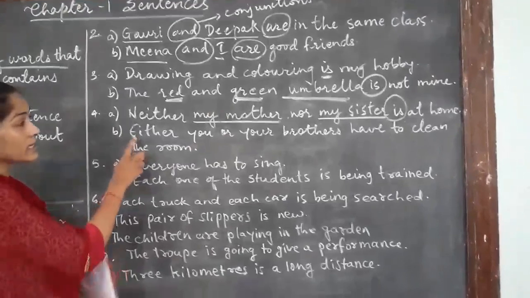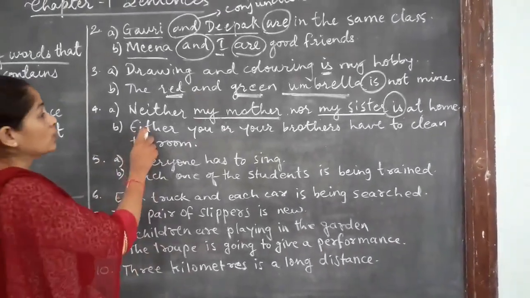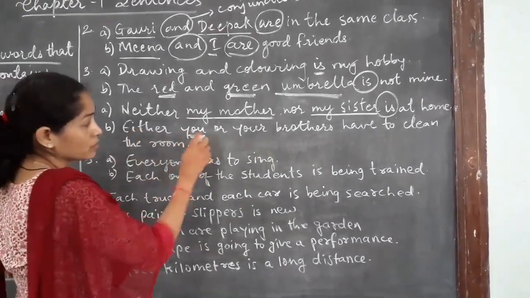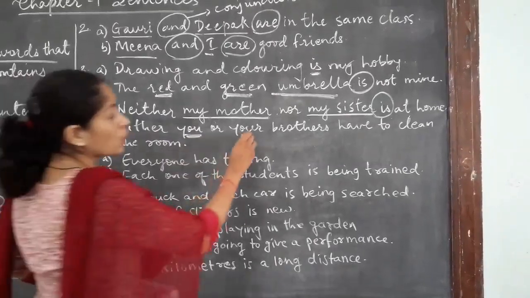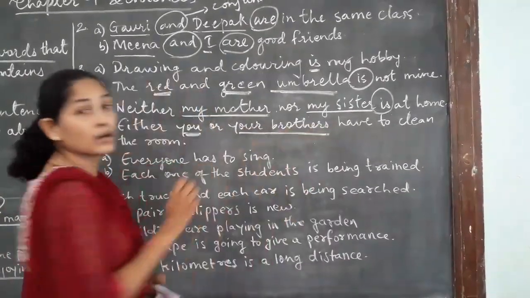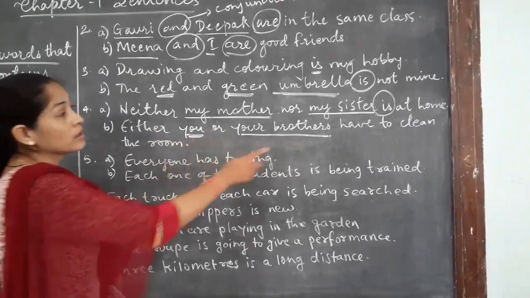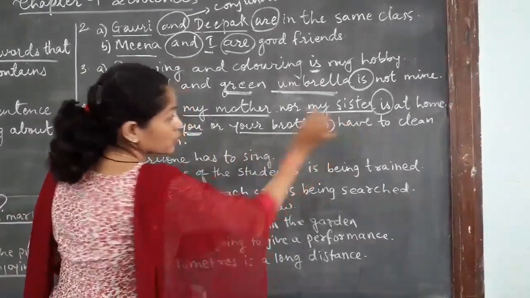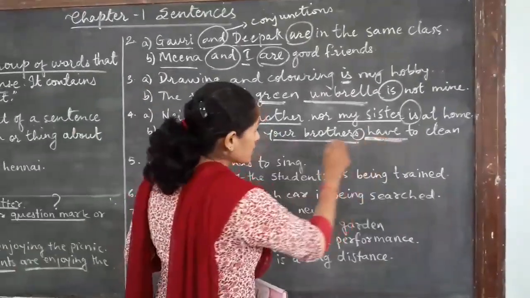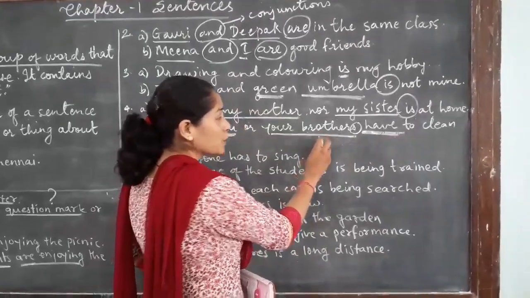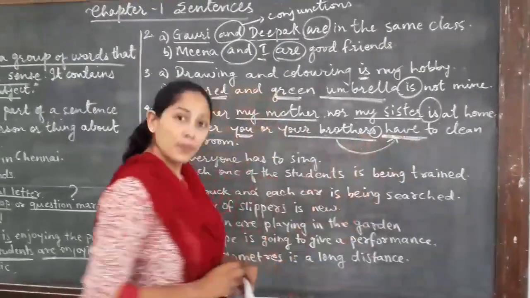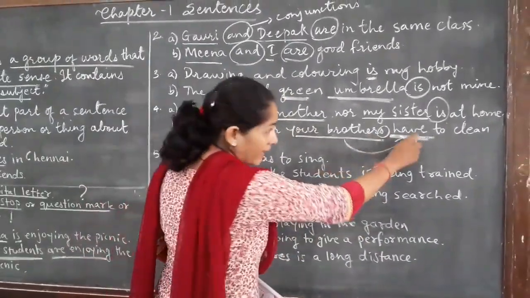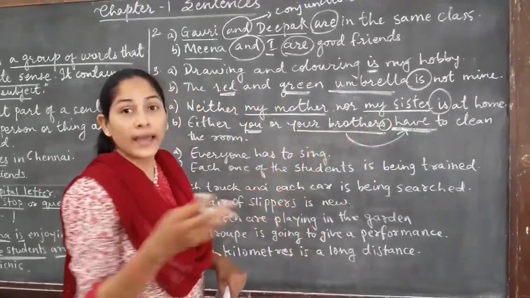Okay. In the next sentence, we are using either-or. "You" is a singular person, and "your brothers", now here it is plural. This is singular, this is plural. You can see here, your brothers. So here the subject is plural, so we take the verb as plural only, and we add "have" here instead of "is" or "has".